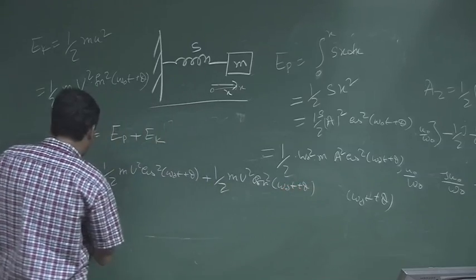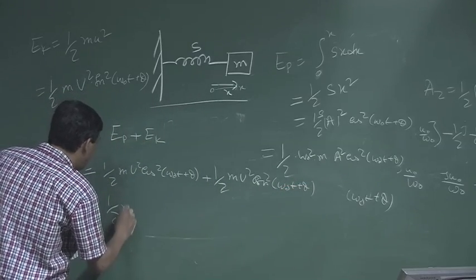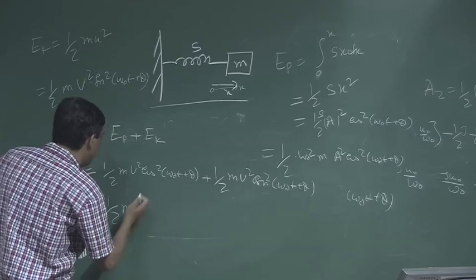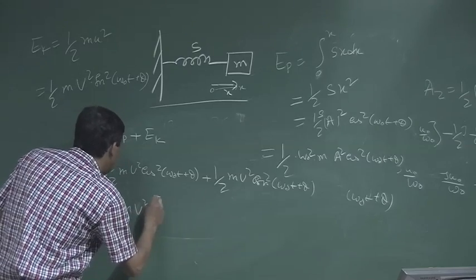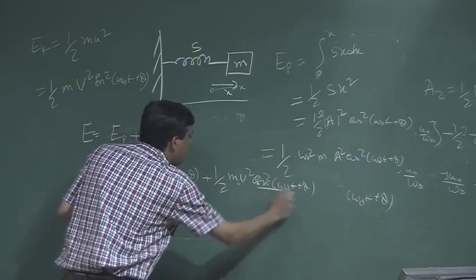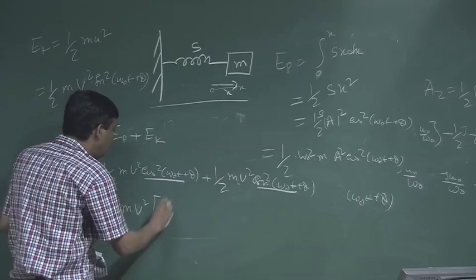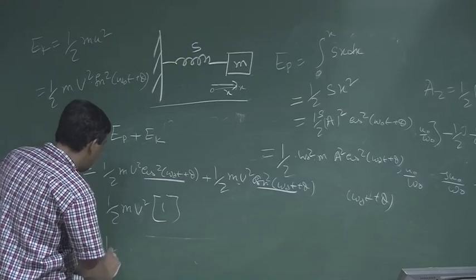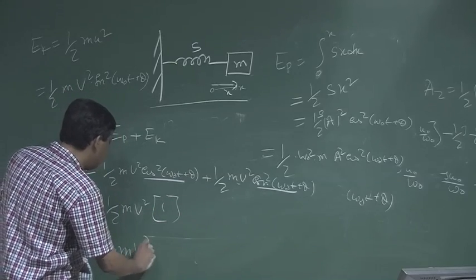Now, if I take the common half m U square, then cos square theta plus sin square theta is equal to 1. So, it is nothing but half m into capital U square.